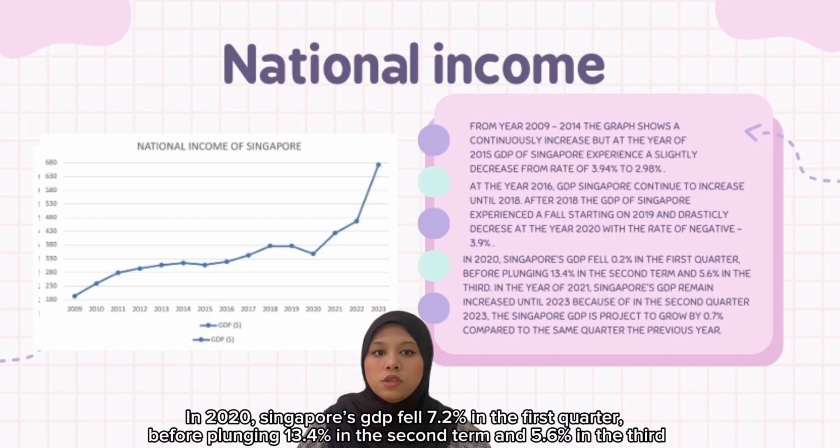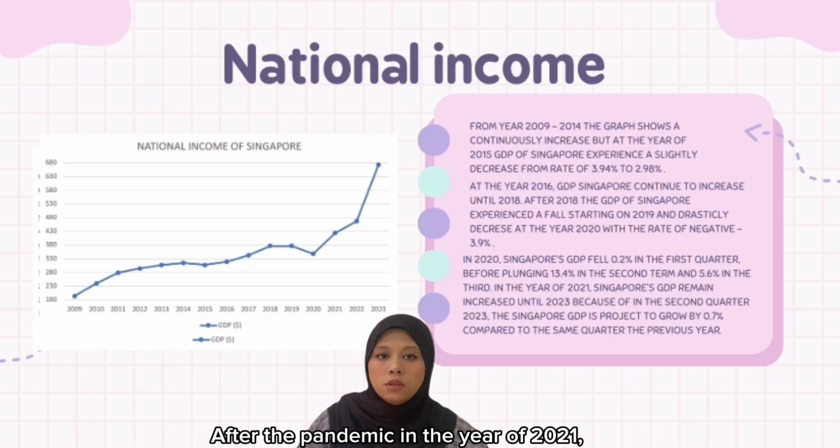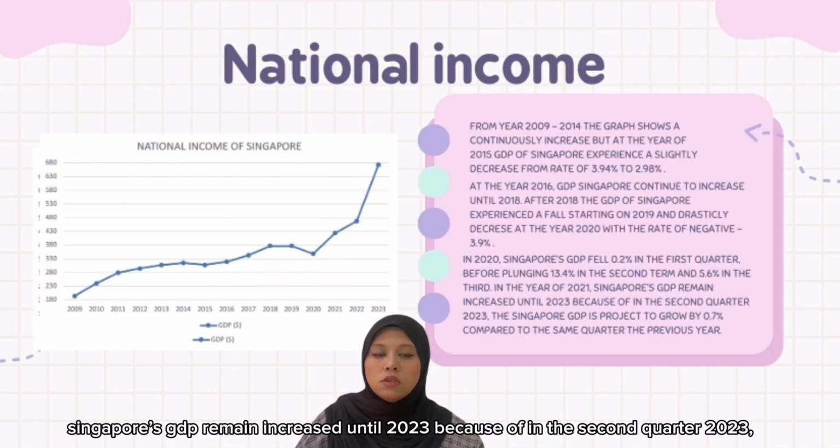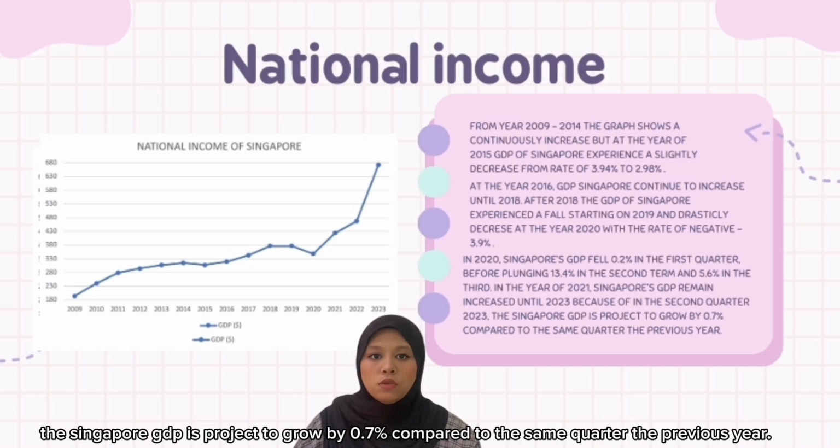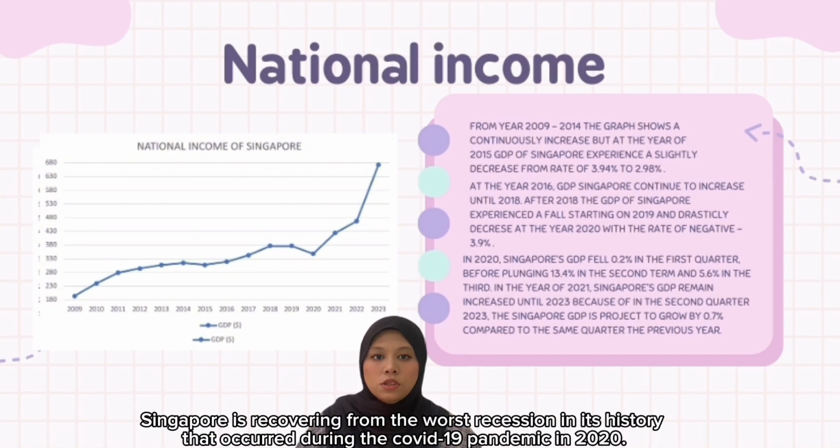In 2020, Singapore's GDP fell 7.2% in the first quarter of the year, before plunging 30.4% in the second quarter and then rebounding 5.6% in the third. After the pandemic, in 2021, Singapore's GDP continued to increase until 2023. In the second quarter of 2023, Singapore's GDP is projected to grow by 0.7% compared to the same quarter the previous year. Singapore is recovering from the worst recession in its history that occurred during the COVID-19 pandemic in 2020.